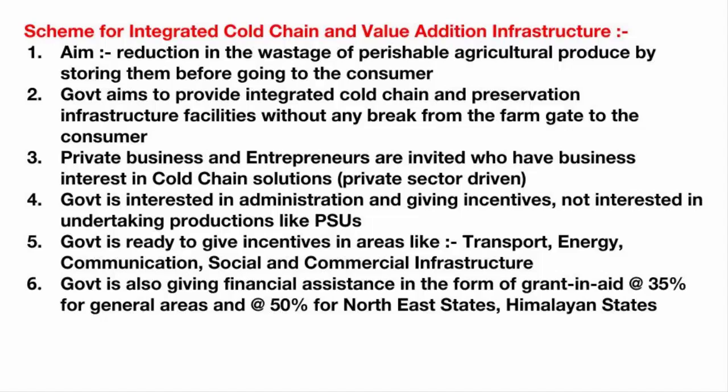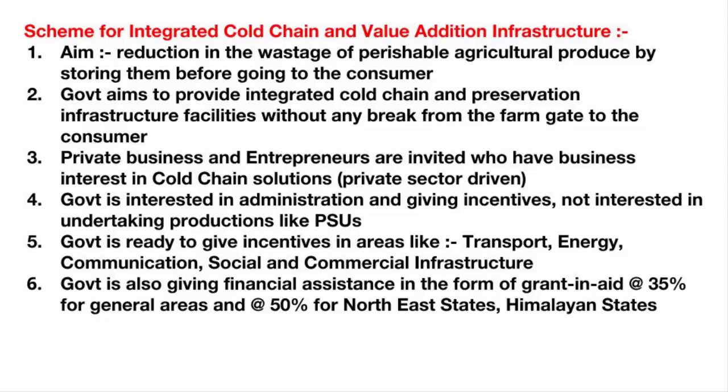Because currently there's a huge time gap between the farm produce and the consumer, and a lot of the product gets wasted. Therefore, it requires a proper storage facility. And you also know the condition of Indian farmers and their farms. They really don't have that much money to spend on storage facilities. So through this scheme, the government helps these farmers. It covers pre-cooling facilities at production sites, then reefer vans, mobile cooling units. All these infrastructure facilities are for preserving horticulture, organic produce, then marine, dairy, meat and poultry products. Actually, I'm really sorry when I said the government is going to provide.